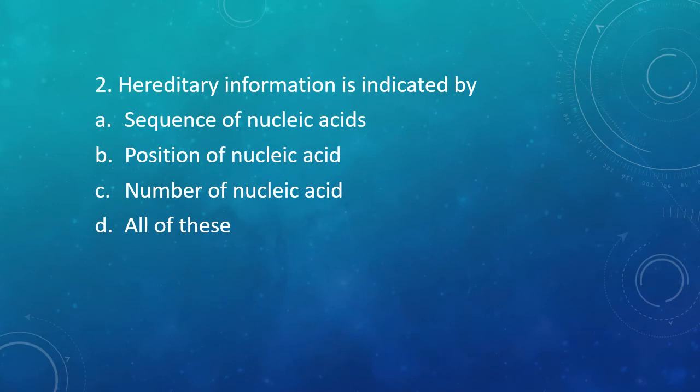Question 2. Hereditary information is indicated by option A, sequence of nucleic acids, option B, position of nucleic acid, option C, number of nucleic acids, or option D, all of these. The correct answer is option A, that is the sequence of the nucleic acids determines the hereditary information.